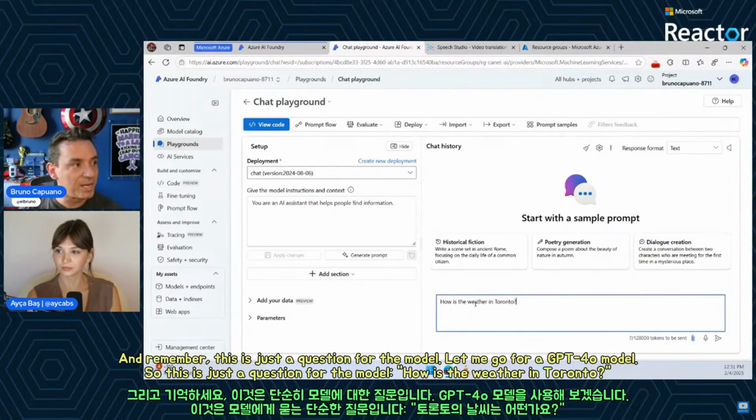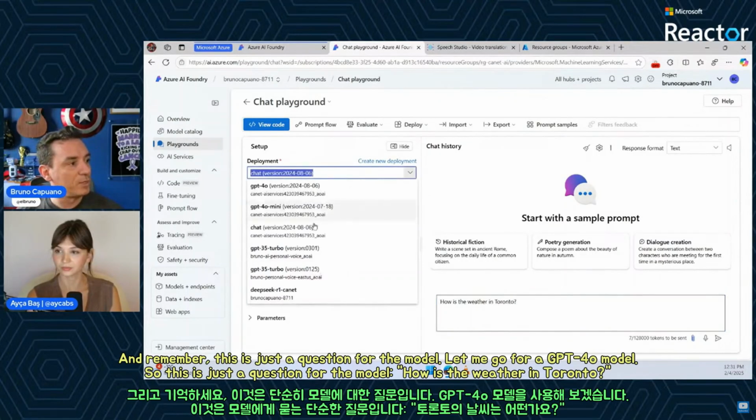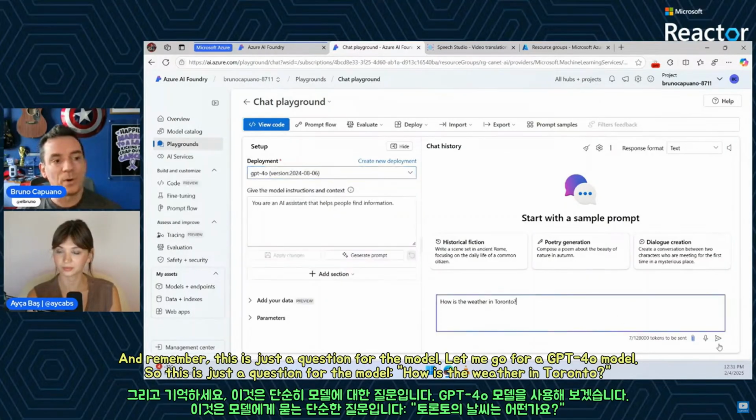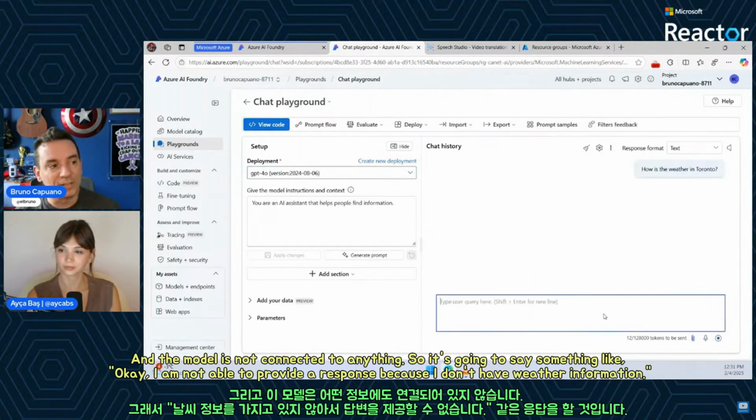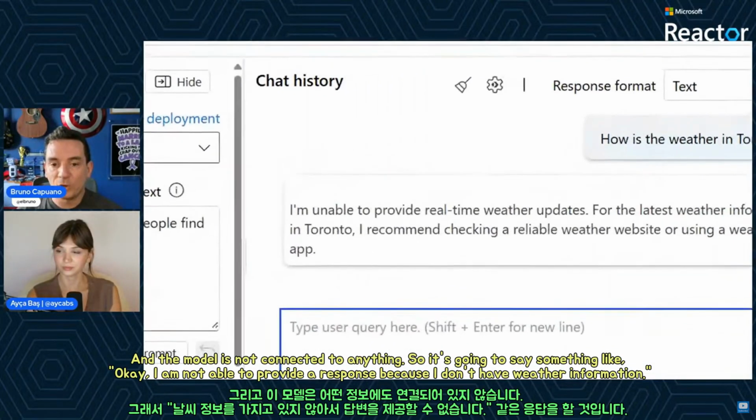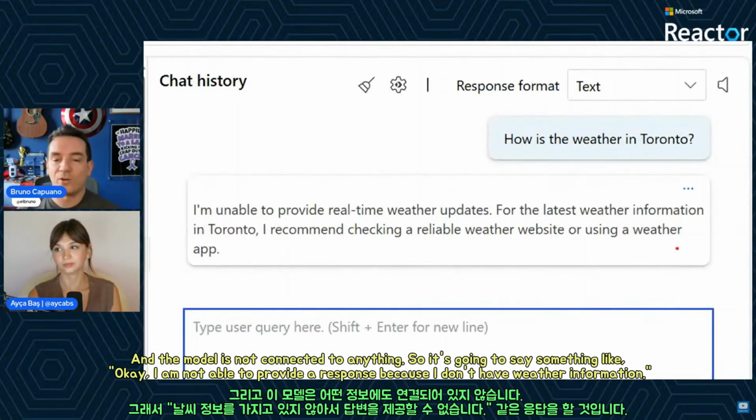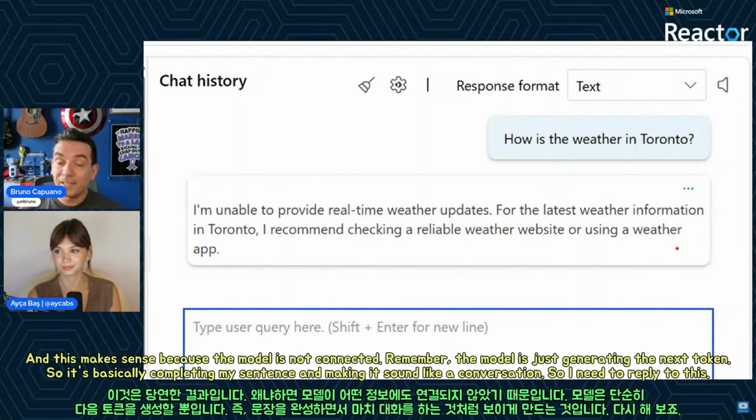And remember, this is just, let me go for a GPT-4o model. So this is just a question for the model: how is the weather in Toronto? And the model is not connected to anything. So it's going to say something like, "Hey, I am not going to be able to provide a response because I don't have weather information." And this makes sense because the model is not connected. Remember, the model is just generating the next token. So it's basically completing my sentence and making sense that this is a conversation, so I need to reply to this.